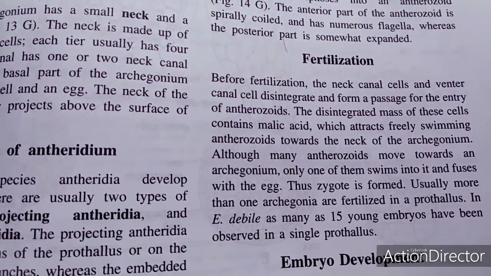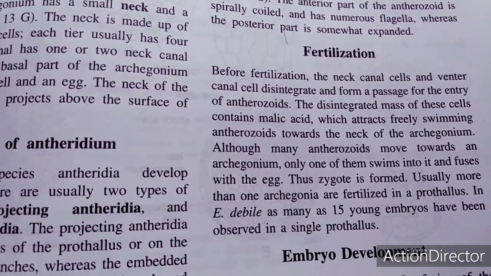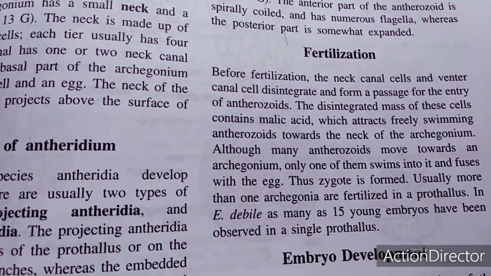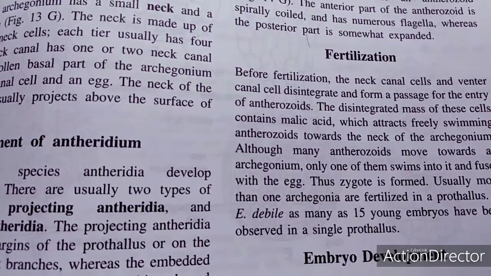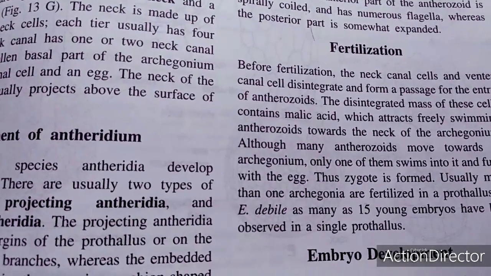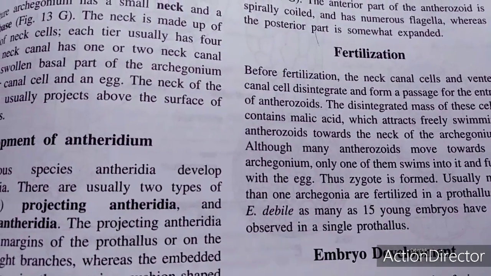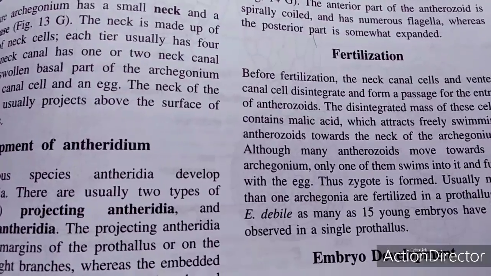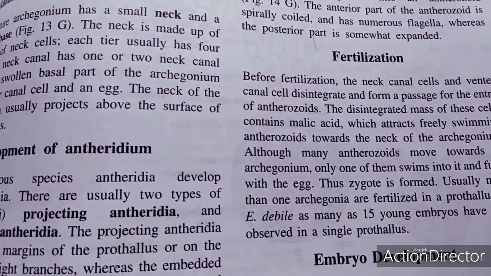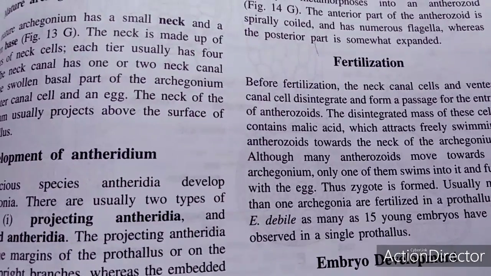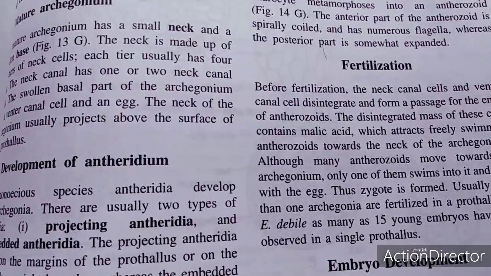Usually more than one archegonium is fertilized in a prothallus. But in Equisetum debile, as many as 15 young embryos have been observed in a single prothallus. So once the antherozoids reach the tip, the neck canal cell as well as the ventral canal cell disintegrate, many antherozoids find their place, and usually more than one archegonium is fertilized. As in the example of debile, 15 young embryos have been recognized.